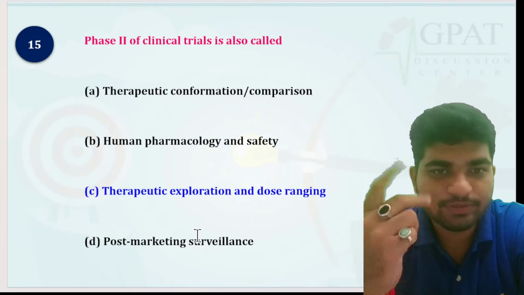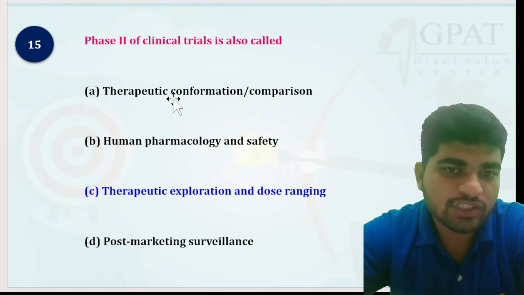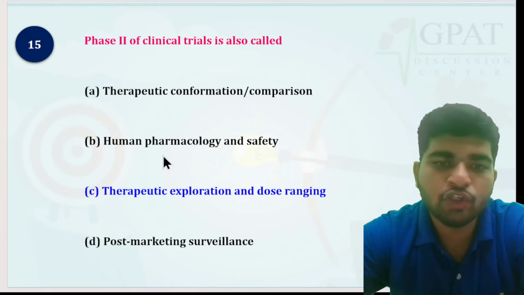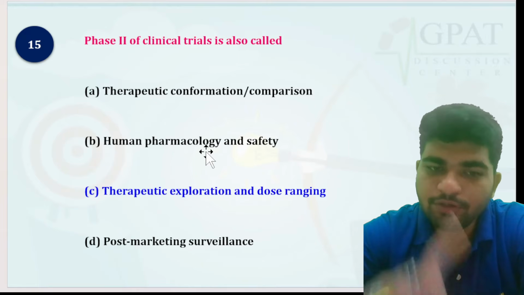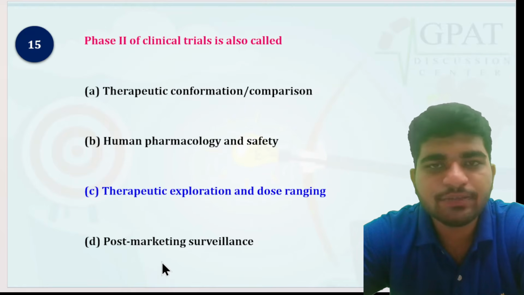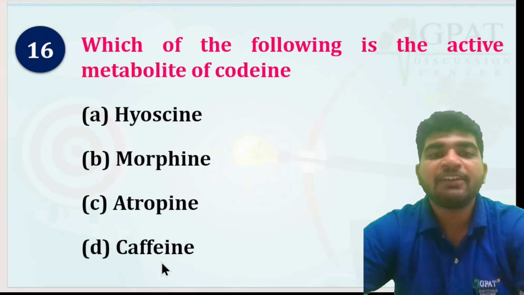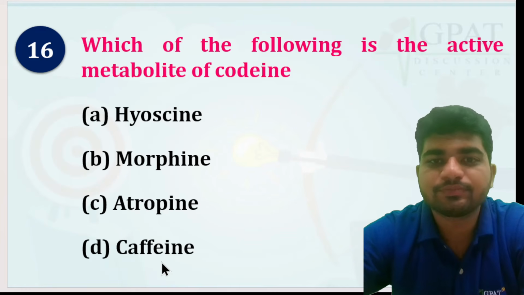So C, third. Therapeutic confirmation, C, third. Human pharmacology for first. Therapeutic exploration for second. Post-marketing surveillance, everyone knows, fourth one, phase 4.